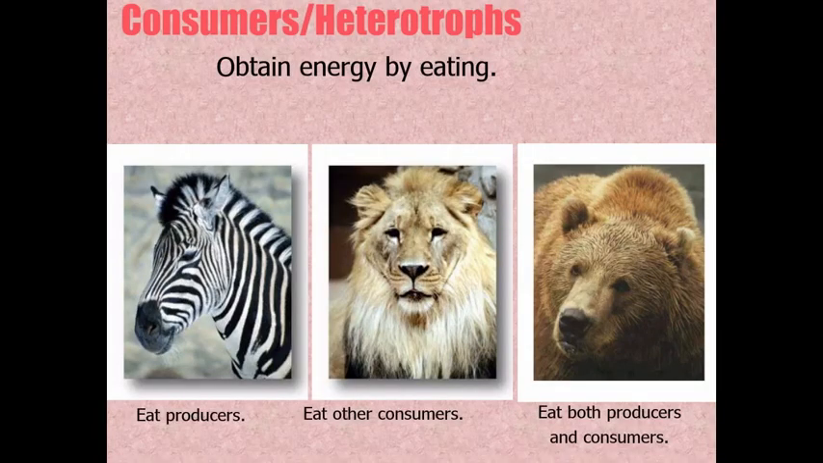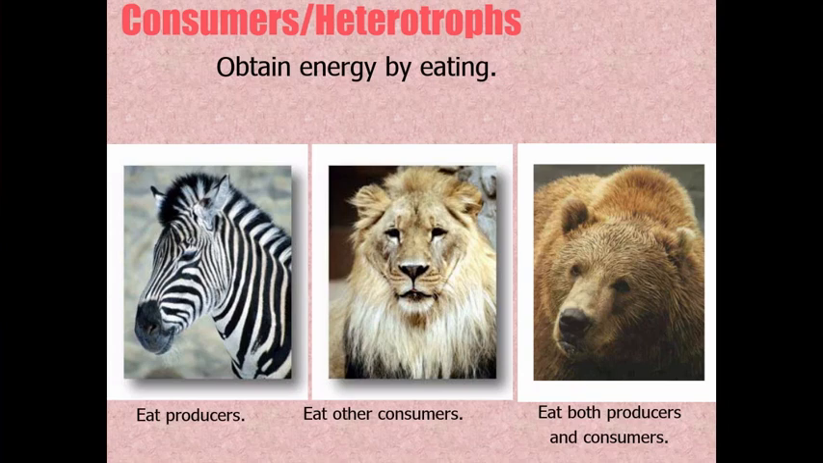All right, enough about the producers and the autotrophs. Let's move on to the consumers. They consume. They're also called heterotrophs. The prefix hetero means other or different than, and troph means to feed again. So they're feeding on others. These guys obtain energy by eating. Remember, the producers make their own food through photosynthesis or chemosynthesis. Consumers or heterotrophs have to eat others.